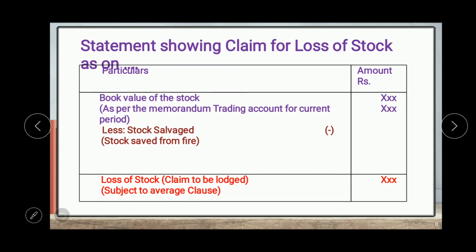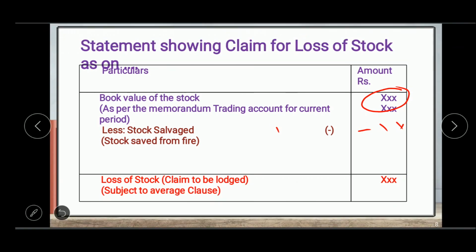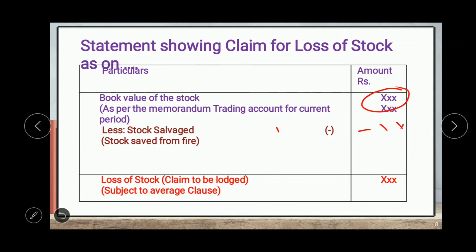Then less stock salvage, it means the value of stock saved from fire. We subtract this amount, then we will get the amount of loss of stock. This amount we can provide to the insurance company for the claim.